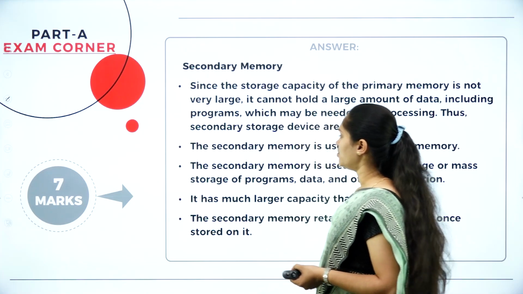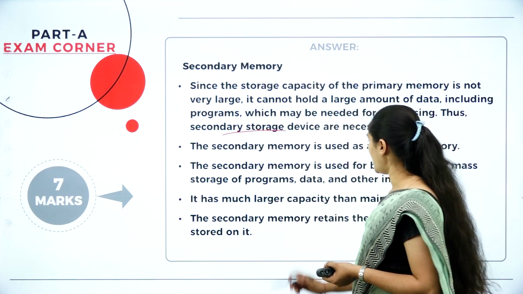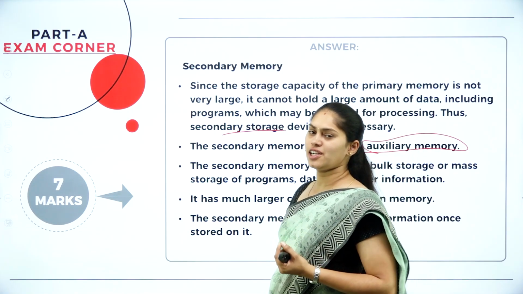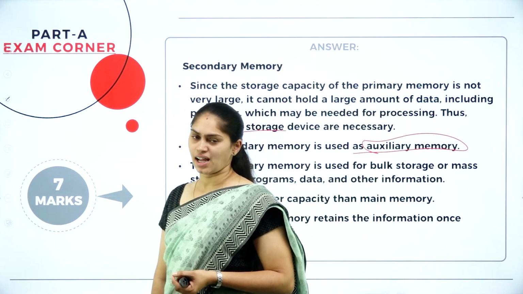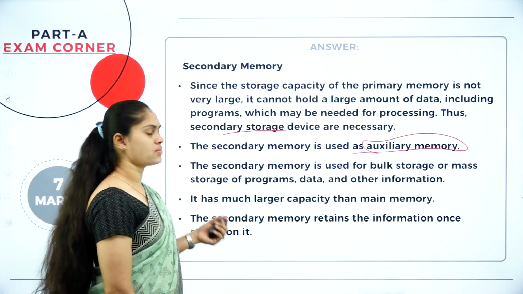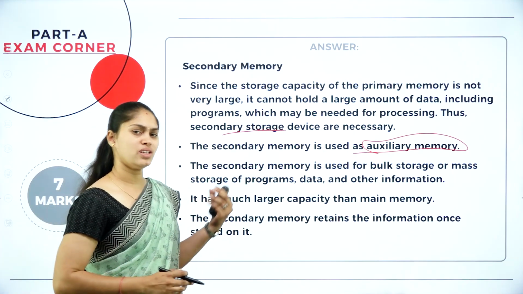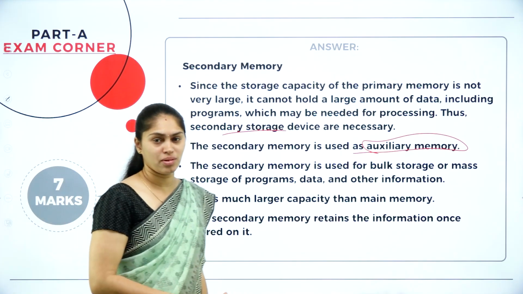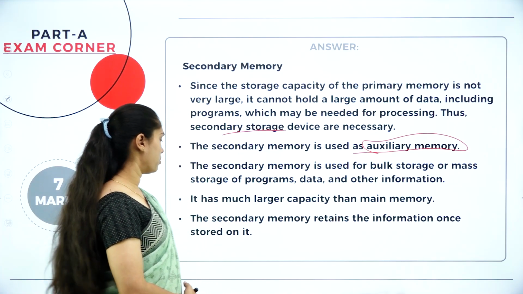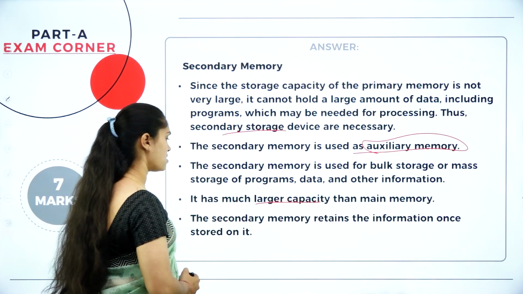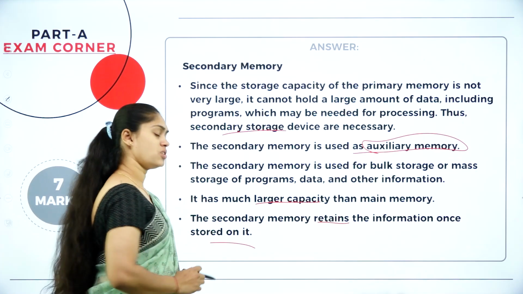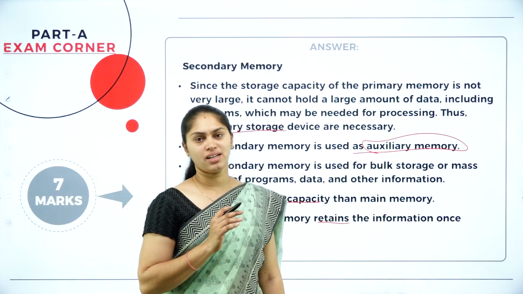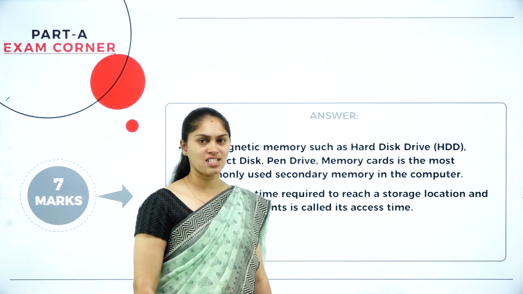So for that reason we have to move to the secondary storage device, and it is also considered as auxiliary memory. It has the ability to store a large amount of data. Also, when compared to the primary memory, this is not so costly. So you can get it at an affordable price, and it has more memory space and larger capacity than the primary memory. It also retains the information stored on it until we delete it; till then the content will remain the same in the secondary storage devices.